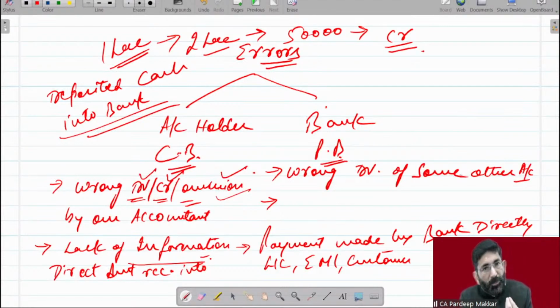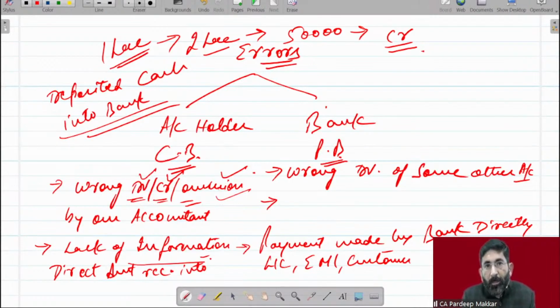I have purchased some shares, dividend of those shares received into my account. I have some FDs, interest of those FDs come into my account. I have some debentures, interest of those debentures have come into my account. Bank has given me some interest. Bank has charged some bank charges from you.